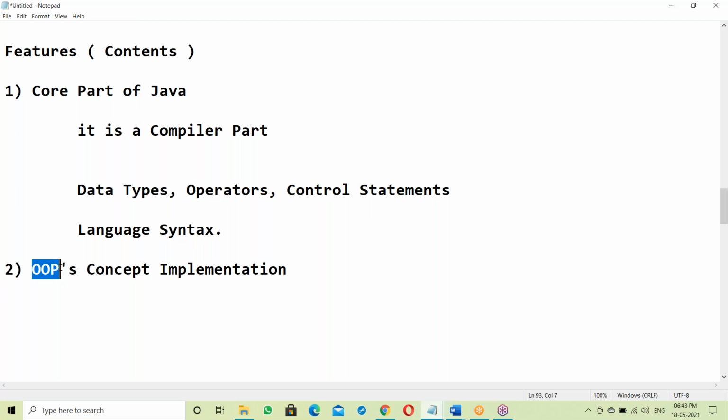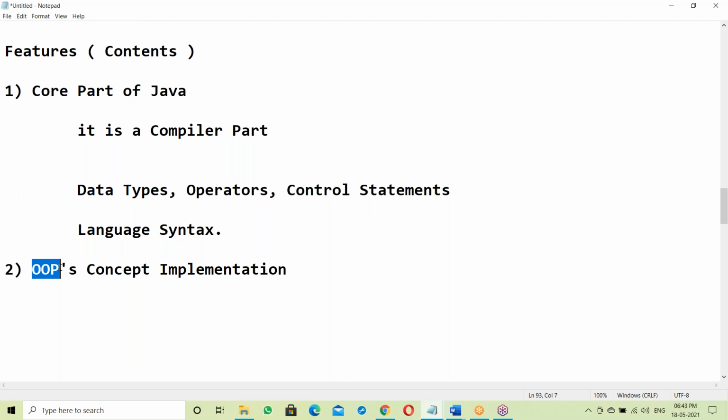See, in the C language, everything is global. Data is global, functions are global. Since data is global, anyone can modify it from anywhere. So there is no security for data in the C language. To achieve data security, the OOP concept was developed.